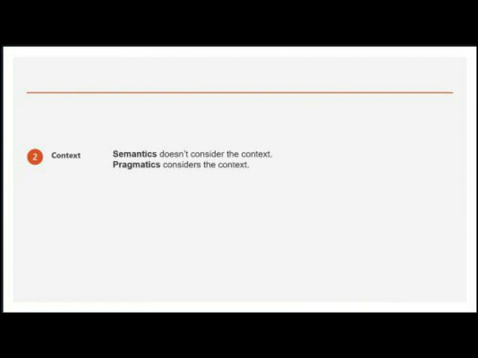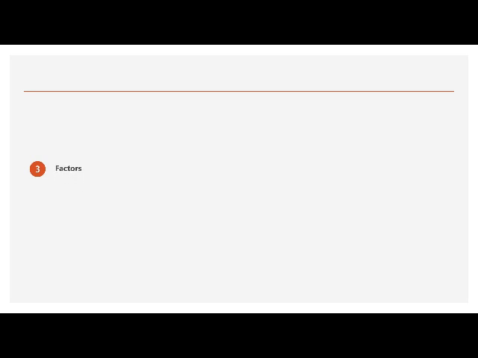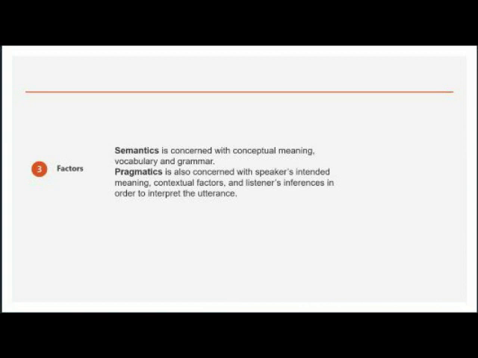Context. Semantic does not consider the context, and pragmatic considers the context. Factor. Semantic is concerned with conceptual meaning, vocabulary, and grammar. Pragmatic is also concerned with speaker intended meaning, conceptual factor, and listener inferences in order to interpret the utterance.